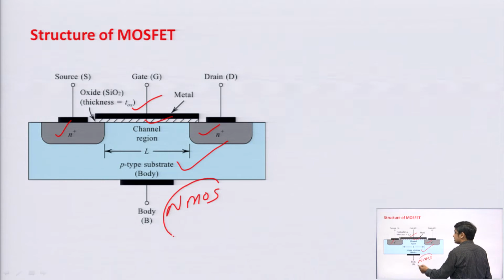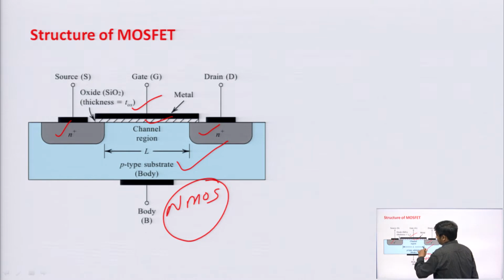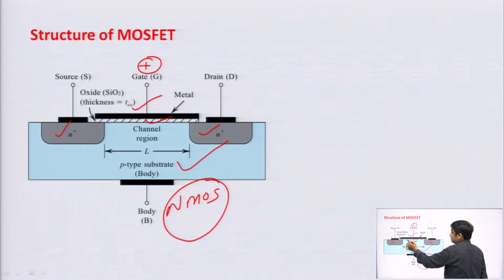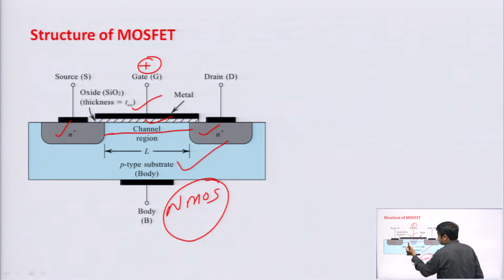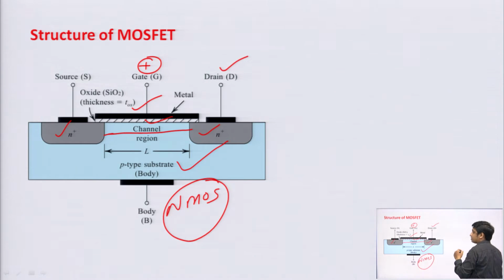In NMOS, the substrate is P type, and this NMOS will be on when we apply positive voltage at the gate terminal. In that case, the channel is induced. The voltage at which the channel is induced is called threshold voltage. And only when your channel is induced does current start flowing. That channel acts as a bridge between your source and drain. If there is a channel, only then can electrons flow through it and current will flow. And then we apply the positive voltage at the drain terminal for proper operation of the MOSFET in linear region, in saturation region.